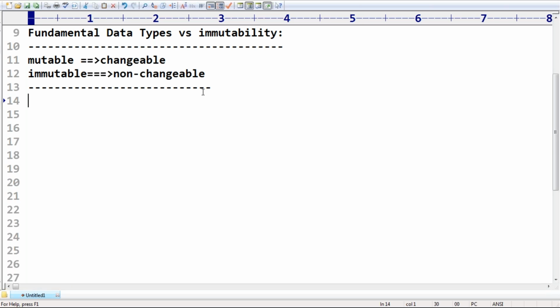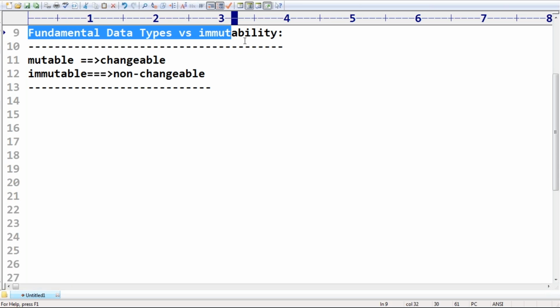For our personal life, mutability and changeability must be highly recommended. But programming-wise also, mutability is recommended. But very unfortunately, most of the data types are immutable.